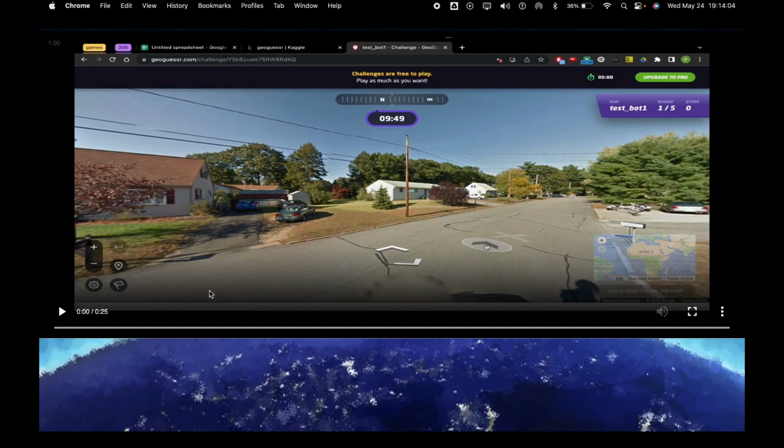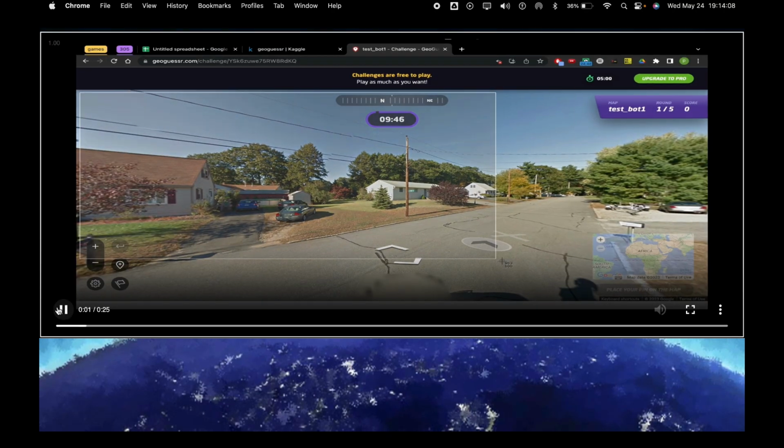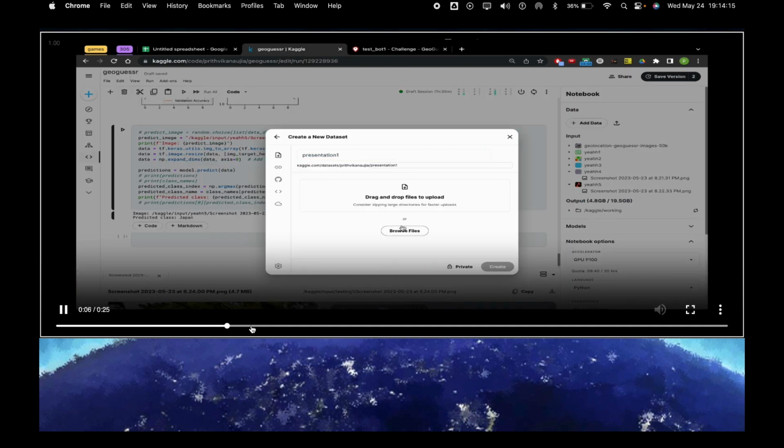Results you can expect from it. So first off, a quick video demo on how to use our model with Geoguessr. If you're ever in a game, you can take a screenshot of the static image of the current round, and then download that to your local computer and upload it on our Kaggle.